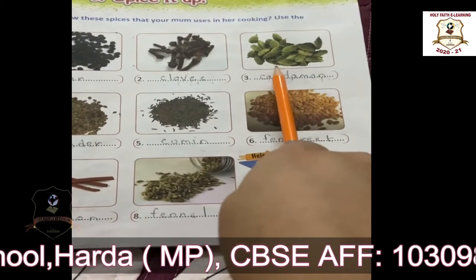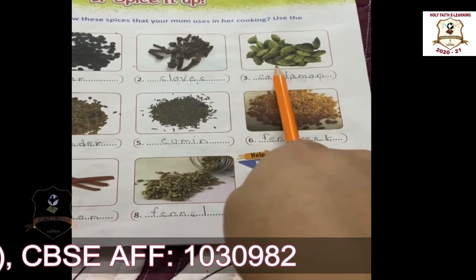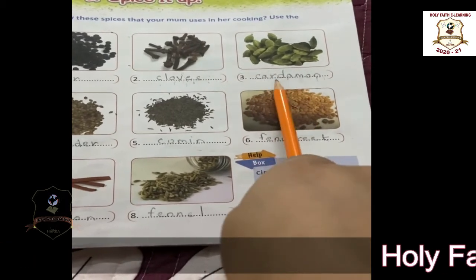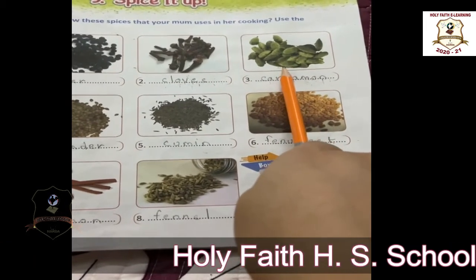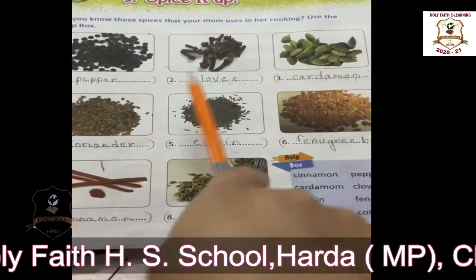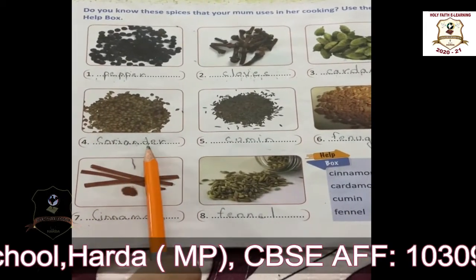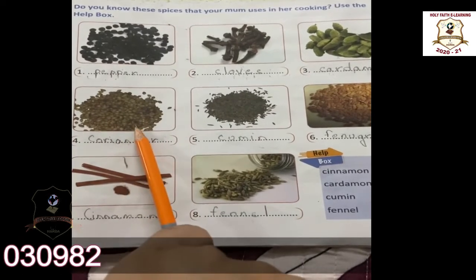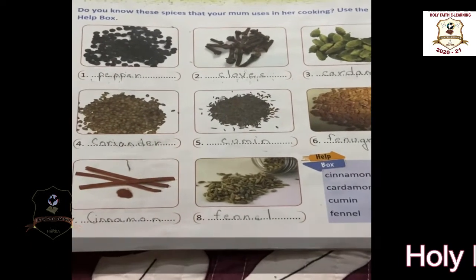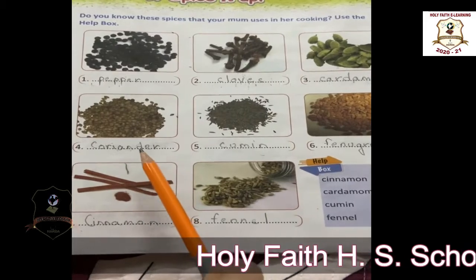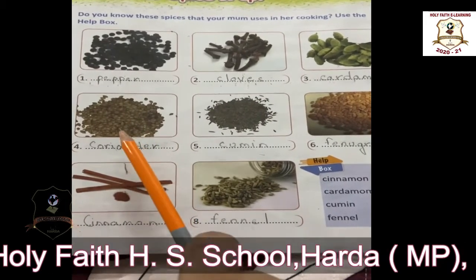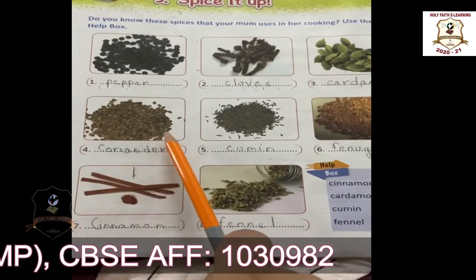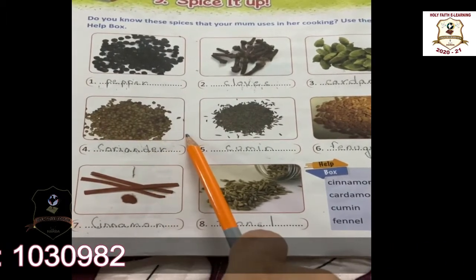And you know cardamom is called the queen of spices. Who is called the queen of spices? Cardamom. Cardamom is called the queen of spices. Okay. Now next is coriander. In Hindi it is called dhania. It is a seed. It is used to add flavor to food. You have seen your mother using this dhania powder in the curries that she makes.